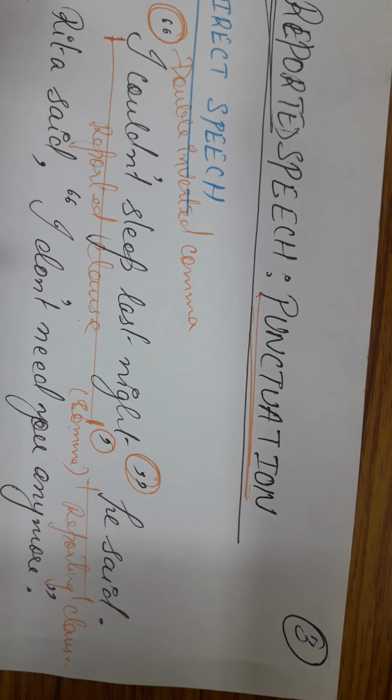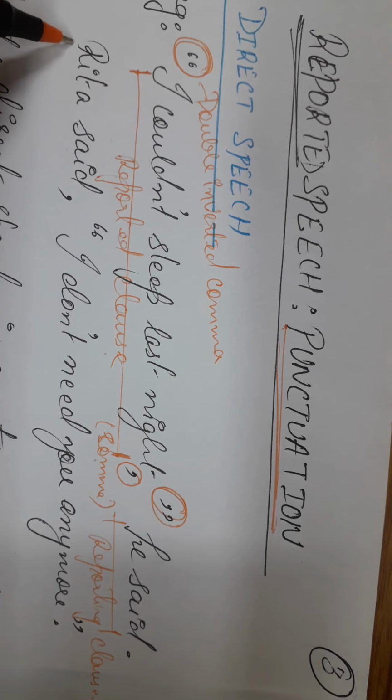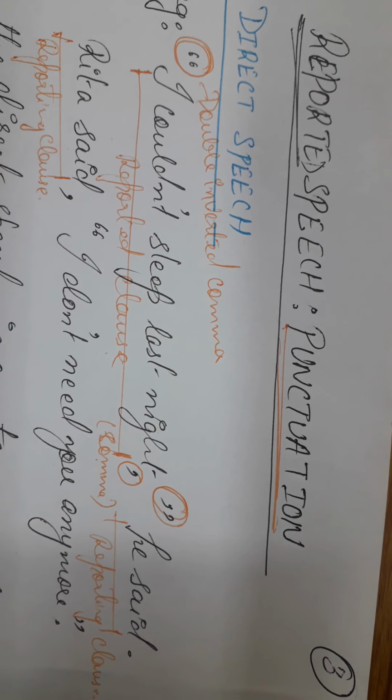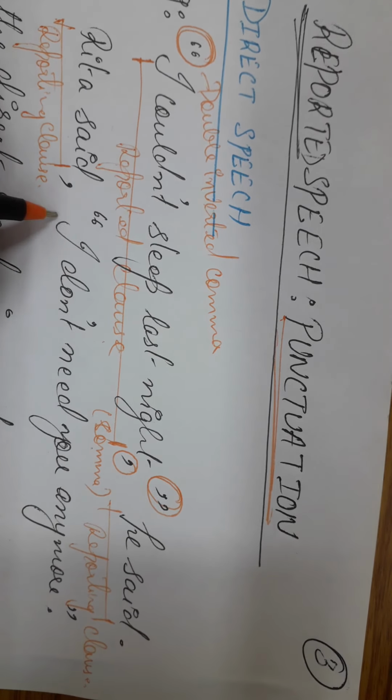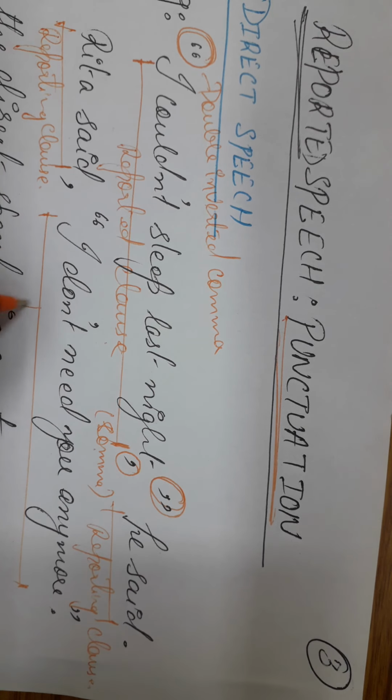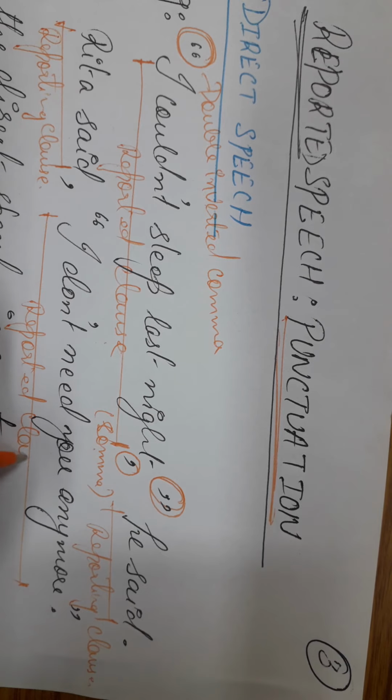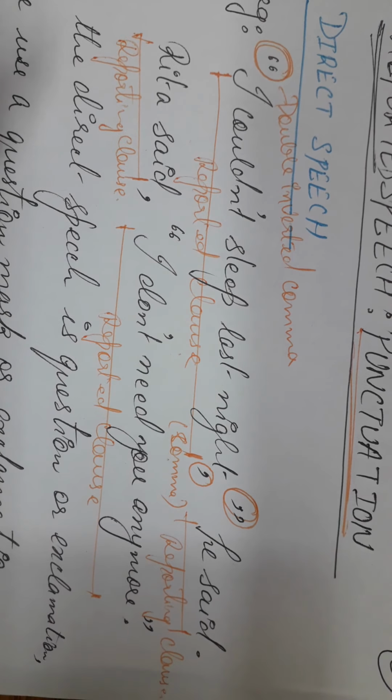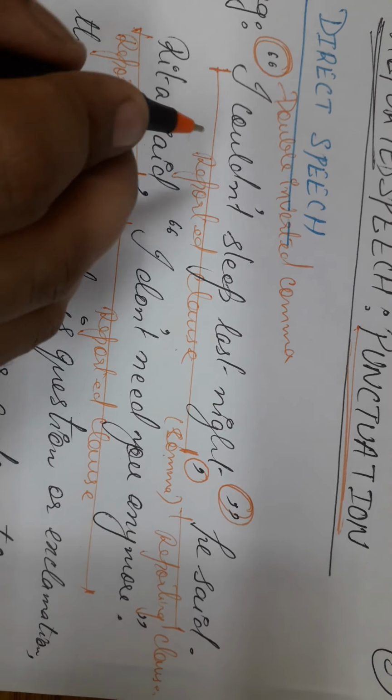See another example of direct speech. Rita said. Now this becomes reporting clause. Okay, now you see, and this becomes a reported clause.